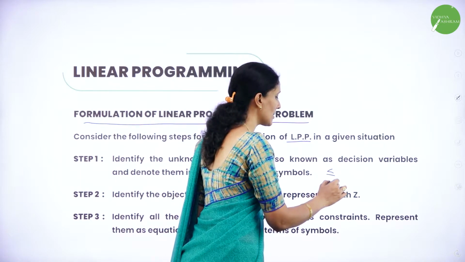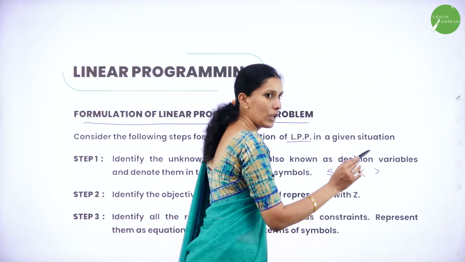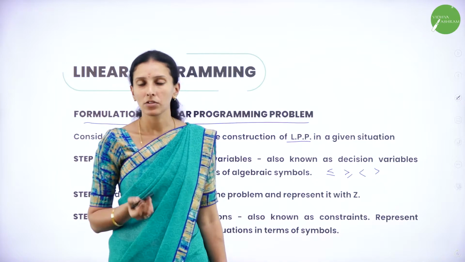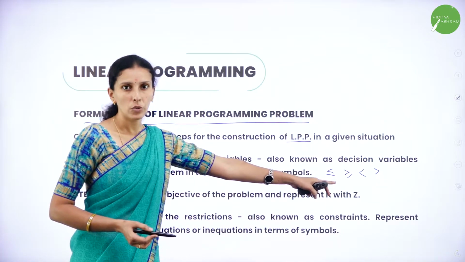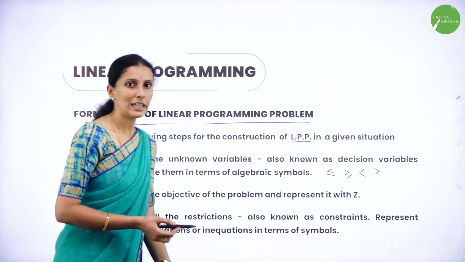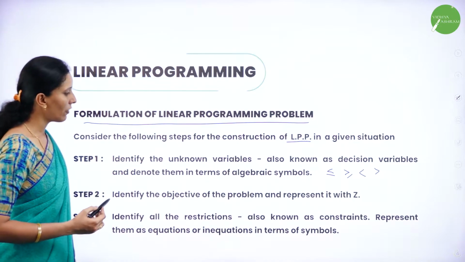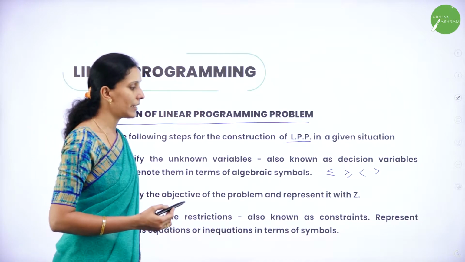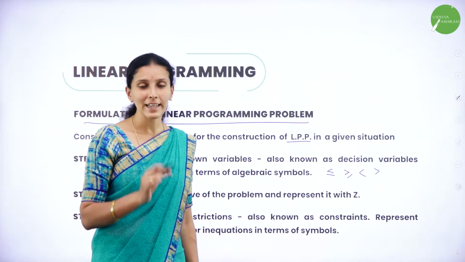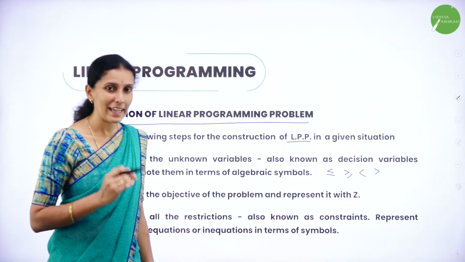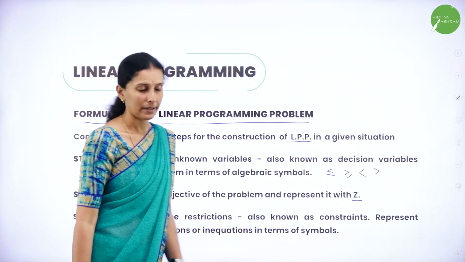We are going to use less than or equal to, greater than or equal to, less than, greater than, with the binary operation plus or minus. So these are the algebraic symbols we use to formulate the linear constraint. The second step says identify the objective of the problem and represent it with a Z. So what is the main task of the problem? That has to be represented again through a linear equation, and we denote it by Z.